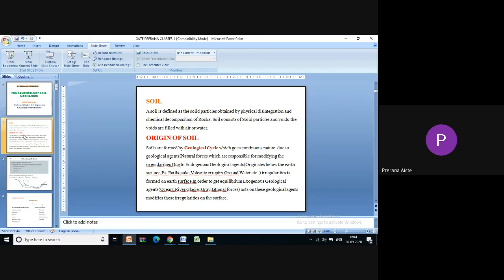Now the origin of soil. Which is the main source for the formation of soil? The geological cycle, which goes on continuously in nature, is the origin of soils. We have geological agents, and these geological agents make a geological cycle. Geological agents means the natural forces which are responsible for modifying the irregularities on the surface of the earth.